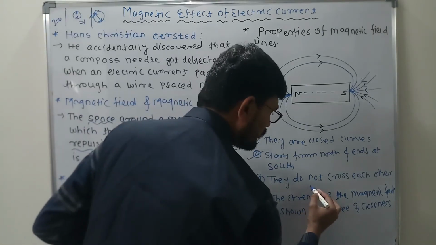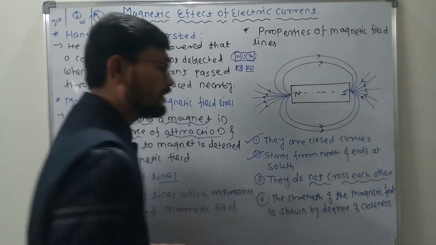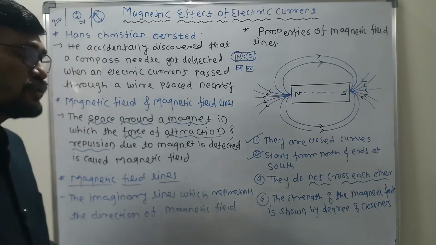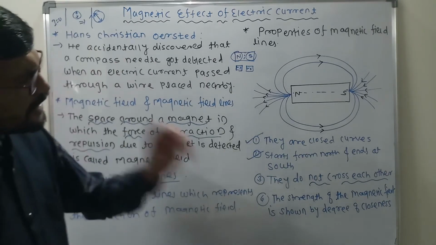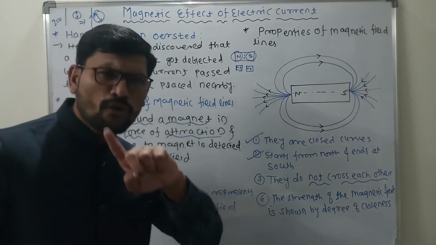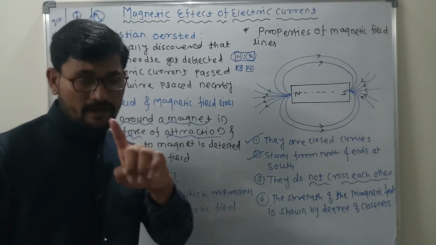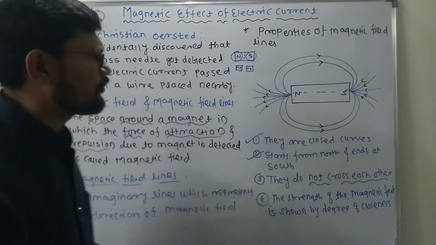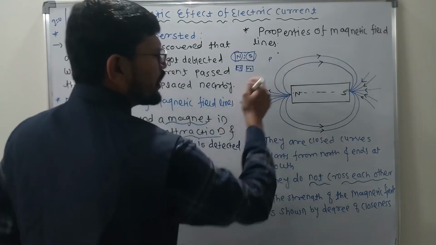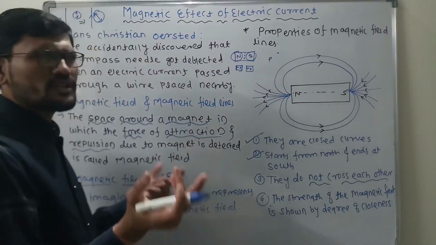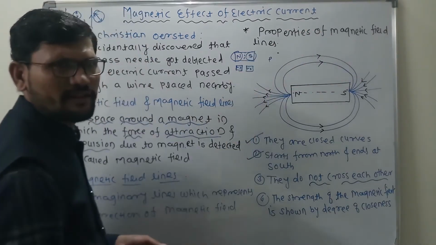Now obviously we want the answer to this: if magnetic field lines cross each other, then what happens? Because as we know very well, at a particular point the magnetic field has only one direction. Let us suppose we take one point, this is the point P. At this point, how many directions will the magnetic field show? Obviously one direction, if there is a magnetic field line traveling.